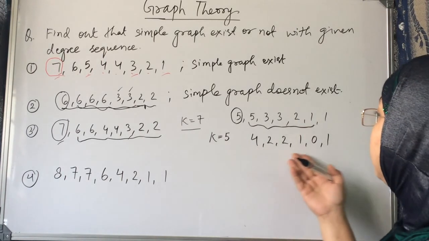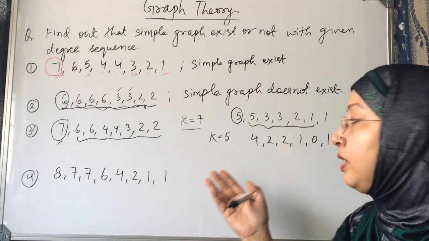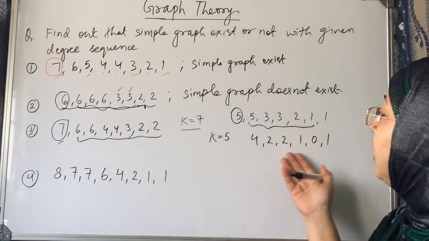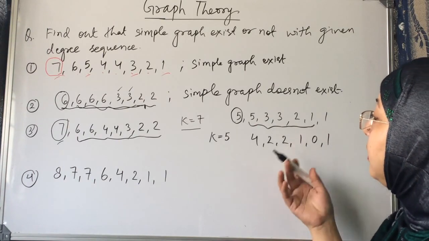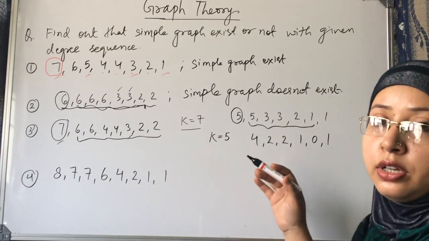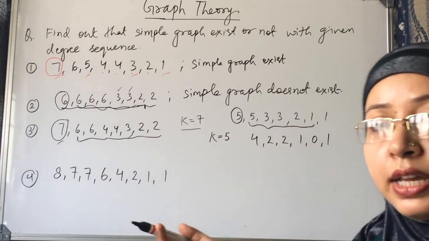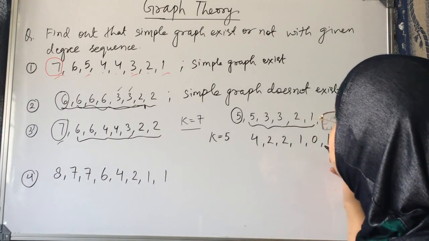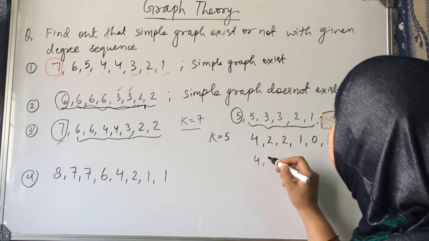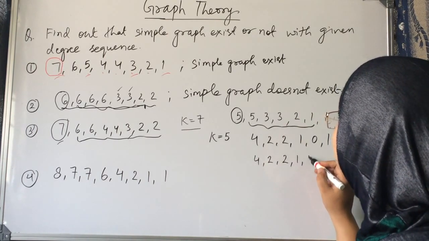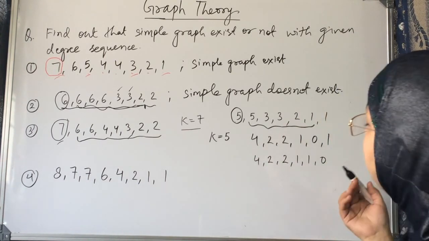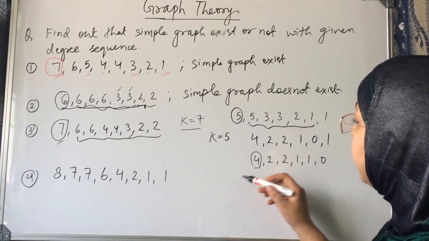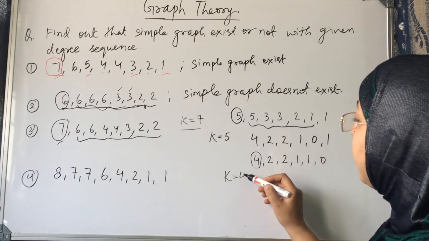Now not all the entries have become 0, none of the entries has become negative, and there are enough degrees, so we have to repeat the steps again. So what is the next step? We have to arrange it in non-ascending order: 4, 2, 2, 1, 1, 0. In the next step, remove the highest degree, and let's say it is k.